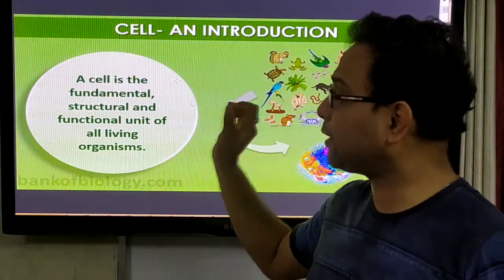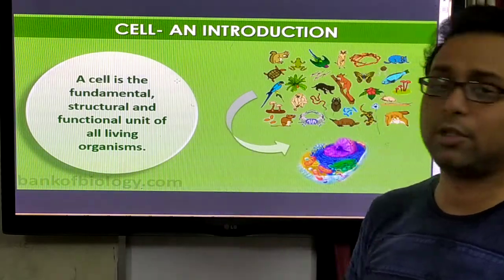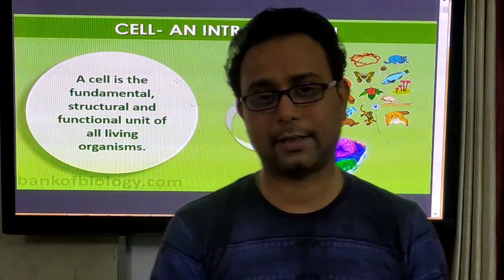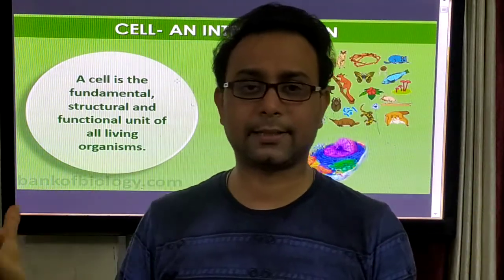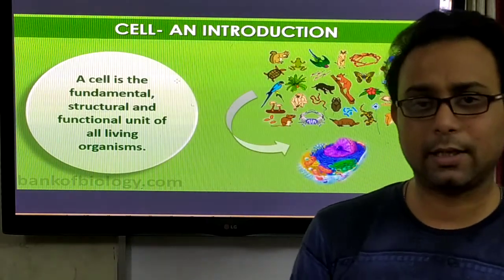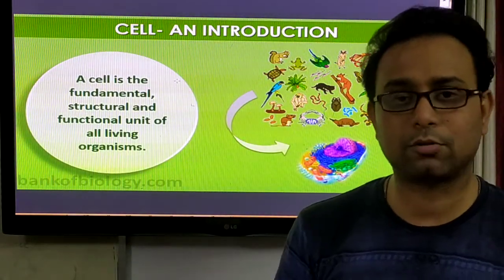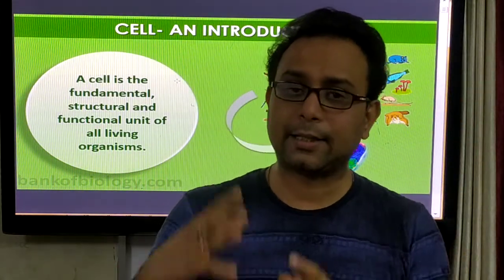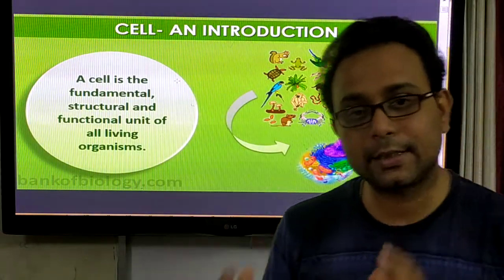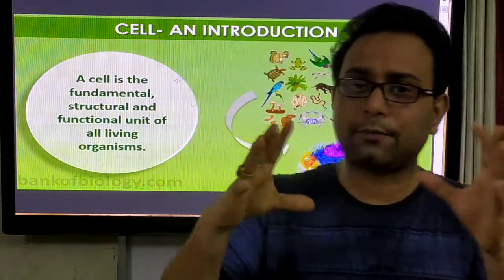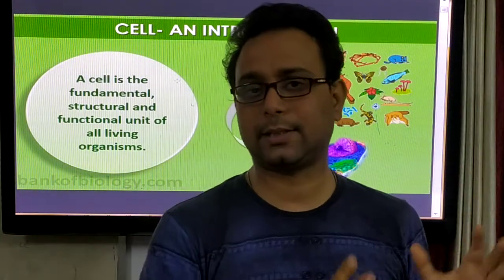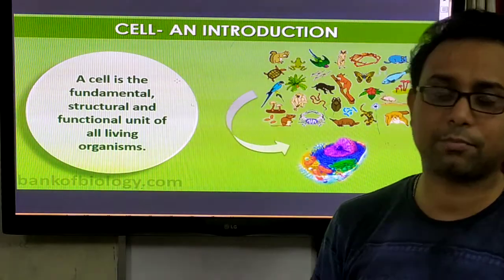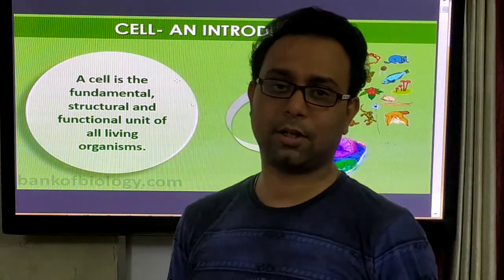So the cell is the fundamental, structural and functional unit of all living organisms. Like the human body, you also have cells. Another example, birds also have cells. Fish also have cells. So all living organisms are made up of cells, and their function depends on the cell. All the functions of the body are controlled by the cell. So the cell is called the structural and fundamental unit of life. That is the definition of the cell also.